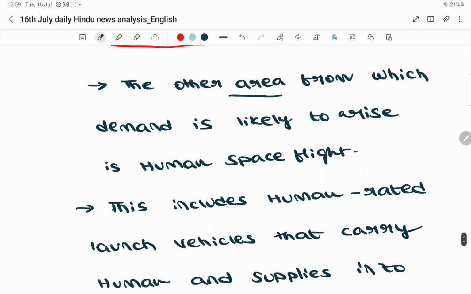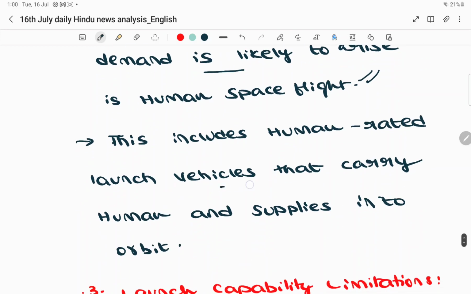The other area from which demand is likely to arise is human space flight, which includes human related launch vehicles that carry humans and supplies into orbit. The author is optimistic that soon the demand for space based tourism will be high. When space based tourism grows, the demand for launch vehicles will also grow. This is the second important argument he is making.